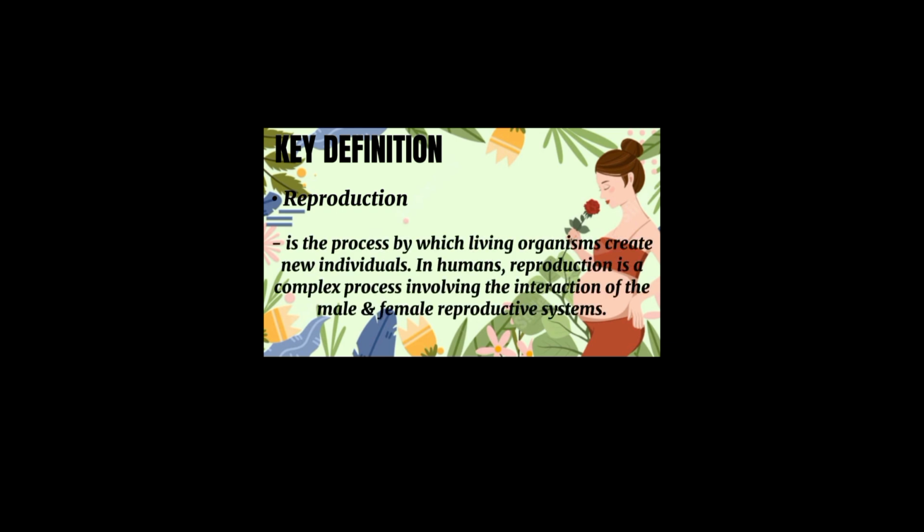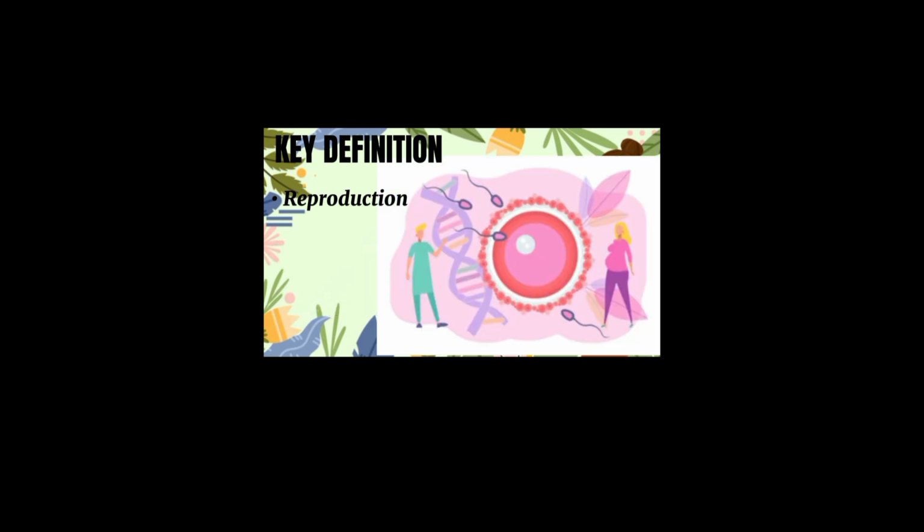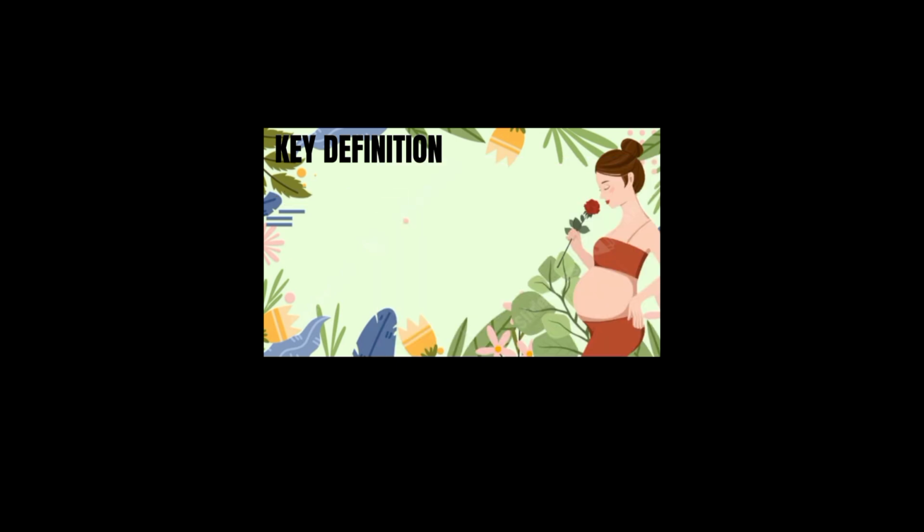Reproduction is the process by which living organisms create new individuals. In humans, reproduction is a complex process involving the interaction of the male and female reproductive systems. Reproduction is the biological process where living organisms produce offspring. In humans, it involves the coordinated functioning of the male and female reproductive systems to create a new life.